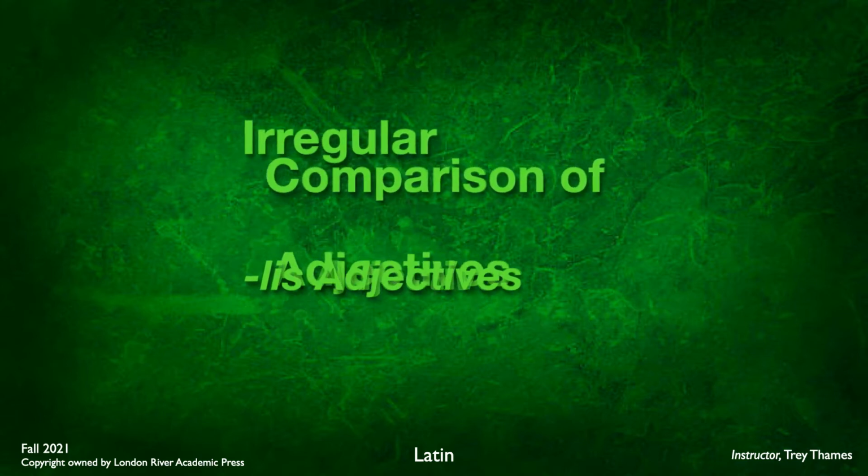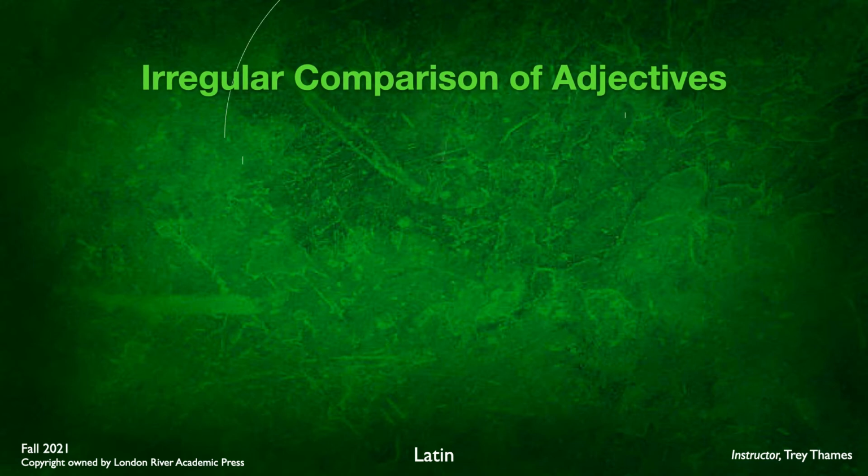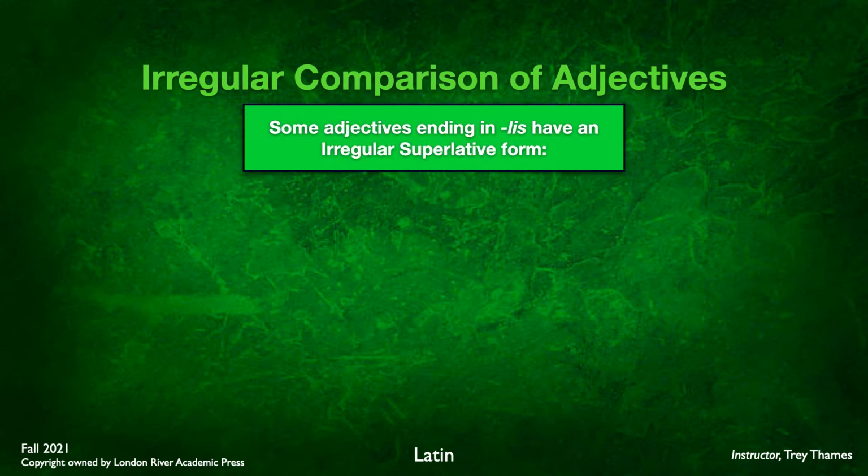So let's look first at the irregular comparison of adjectives, specifically the lis endings. Now, some adjectives ending in lis have an irregular superlative form. We have already learned that the superlative ending is issimus, a, um. However, there are some adjectives that end in lis that will have an ending of limus, a, um rather than issimus, a, um. So this will replace the issimus.